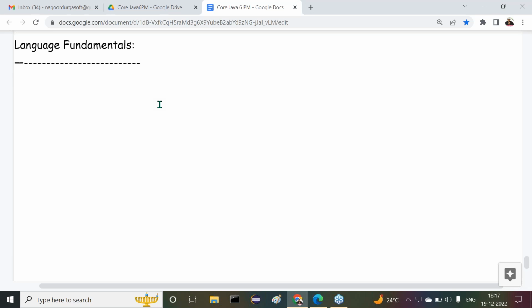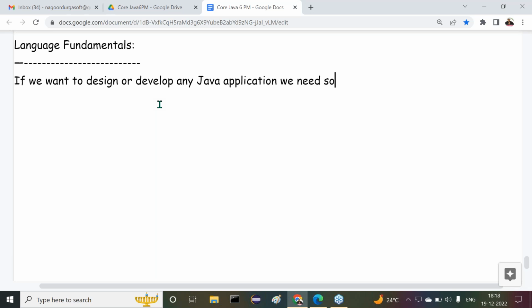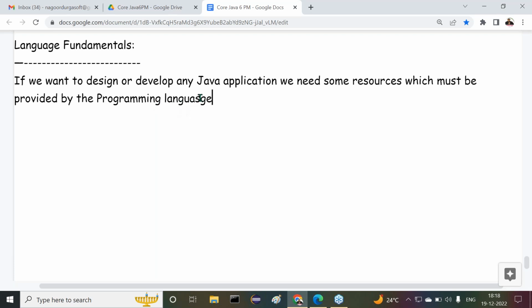If you want to write any Java application, does everybody understand my point? If you want to design or develop any Java application, we need some resources which must be provided by the programming language.